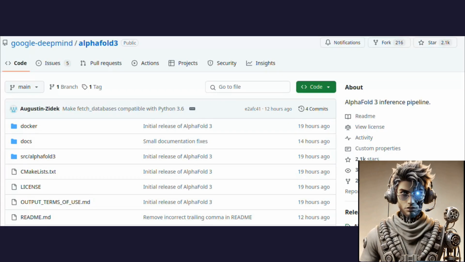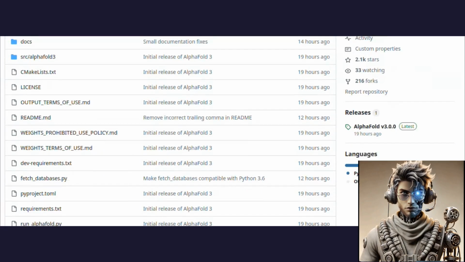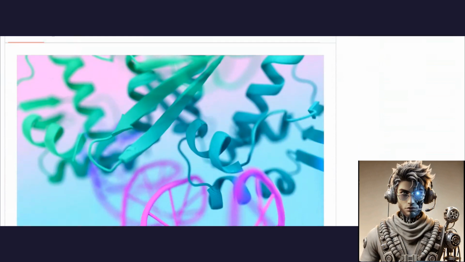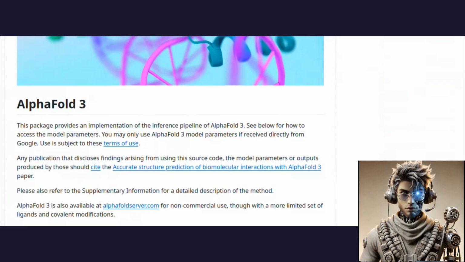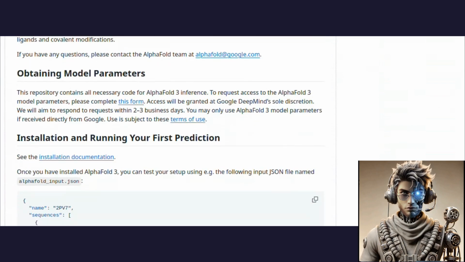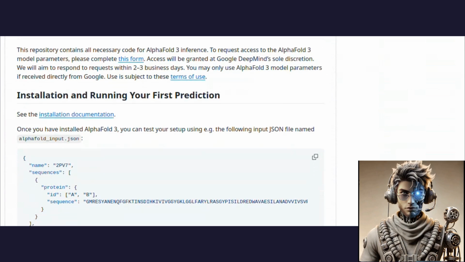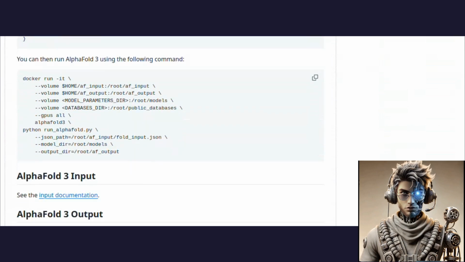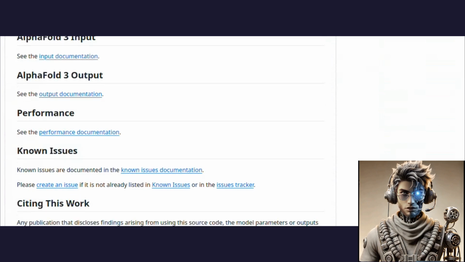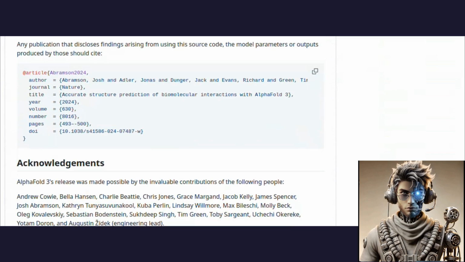On November 11, 2024, Google DeepMind and Isomorphic Labs released the AlphaFold 3 source code as open source on GitHub. Building upon the pioneering work of its predecessors, AlphaFold 3 stands as a powerful tool capable of predicting 3D structures of biological molecules with unmatched precision, especially proteins, which are essential to understanding biology at a molecular level.